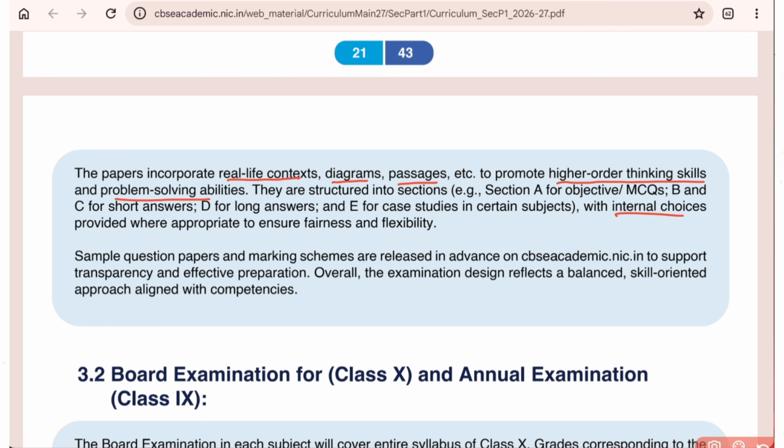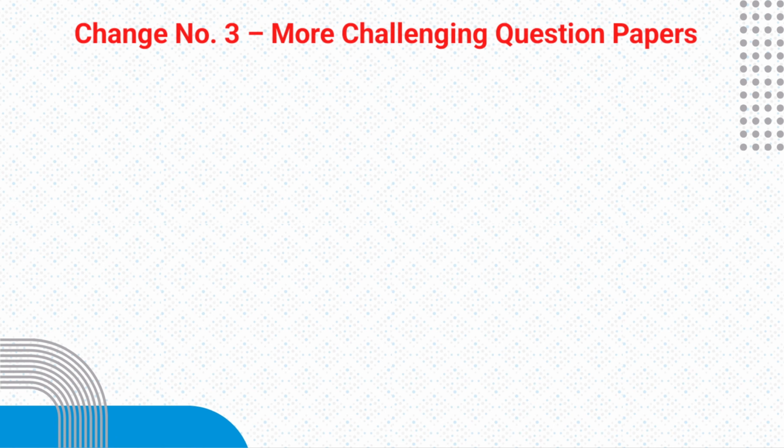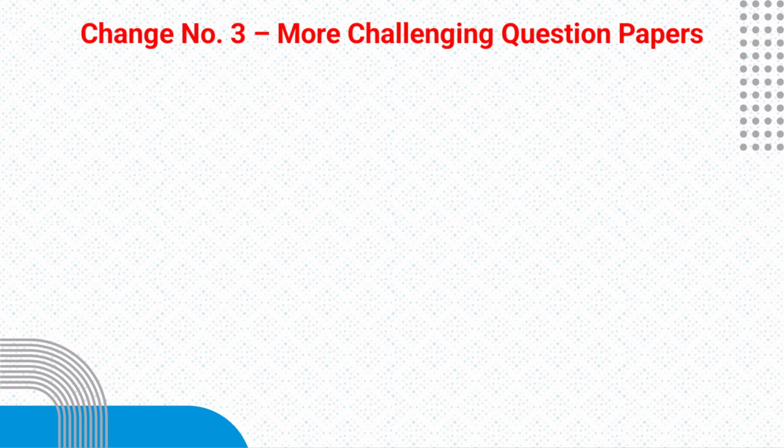CBSE is going to provide you internal choices as well. And as every year, CBSE is going to release sample question papers and marking schemes in advance, so that students can get sufficient support from CBSE. And the overall exam design reflects a balanced, skill oriented approach. Clear?